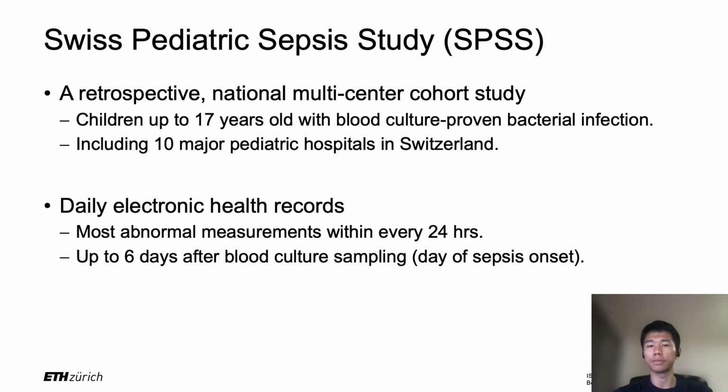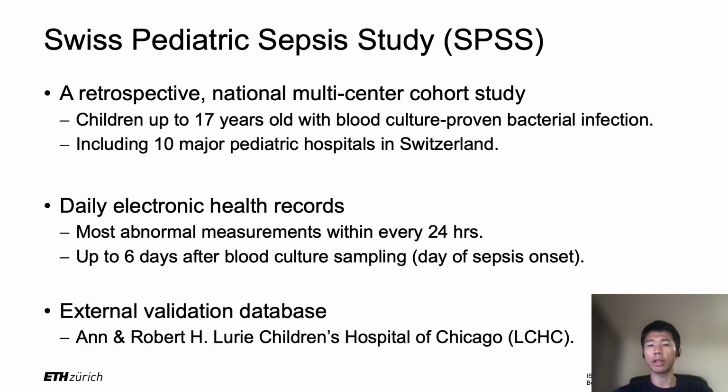And a recent systematic review of early prediction of sepsis onset shows that more than 85% of the studies only examined their models by cross-validation, limited to a single database, and the performances in other datasets were not verified, even though the models performed very well in their own settings. While external validation is crucial for assessing the model's generalizability. So in this study, we managed to access another pediatric sepsis patient database from the Ann and Robert H. Lurie Children's Hospital of Chicago, short as LCHC, for the purpose of external validation.